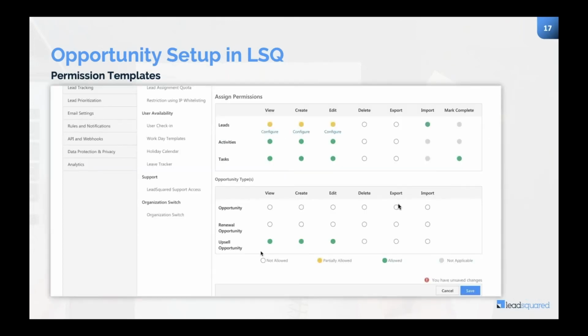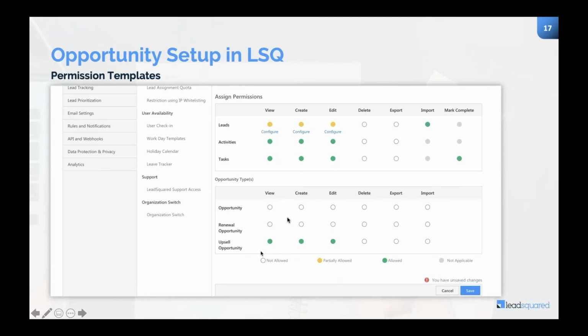The permission template is as simple as it was before. The only difference is we have added the opportunity types. Like I showed you, we had three different types of opportunities: opportunity, renewal opportunity, and upsell opportunity, considering all three have their separate teams. So for upsell opportunity, the team will have access to only upsell opportunities and not to renewal and other opportunities.